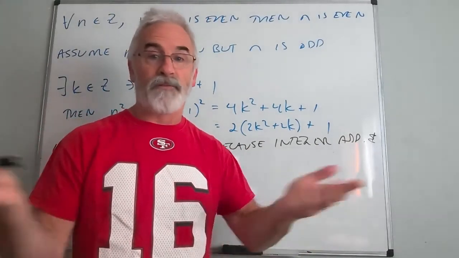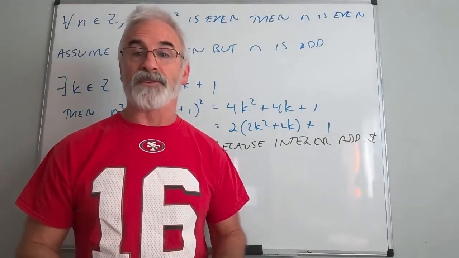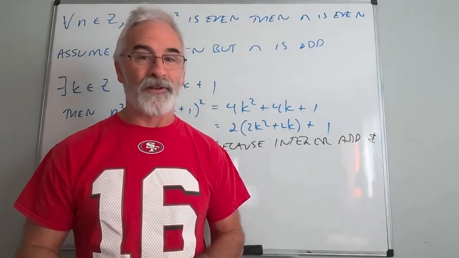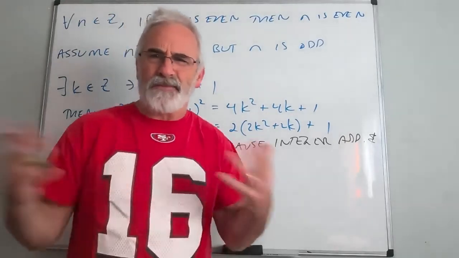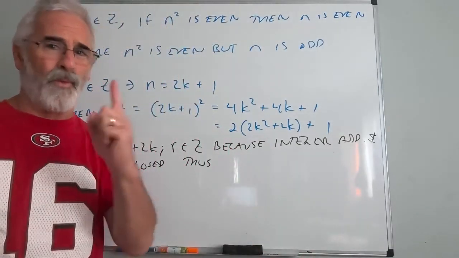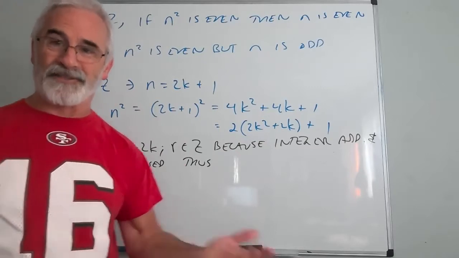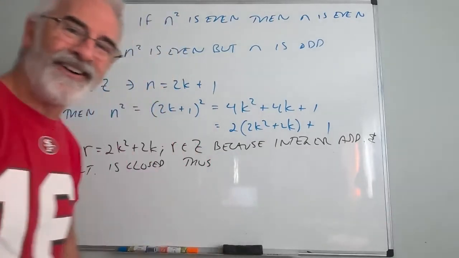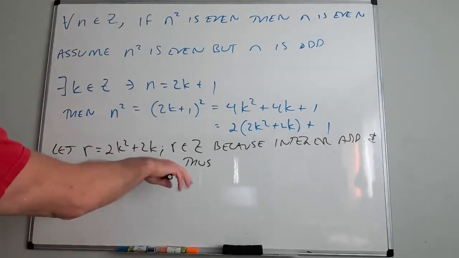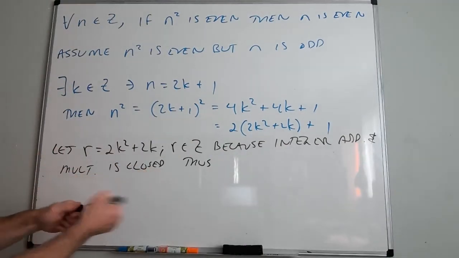A lot of you have had linear algebra. You know that matrix addition is closed. You know matrix multiplication is not. So a statement like "matrices are closed" doesn't even make sense mathematically, because there's no operation implied. There's only one operation with matrices that actually is closed, and that's addition, or scalar multiplication technically too. So we just say this is closed, thus what?